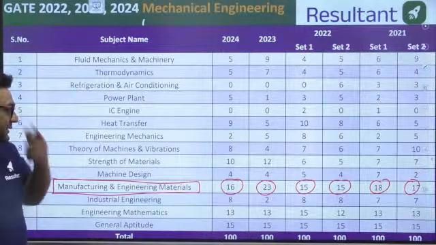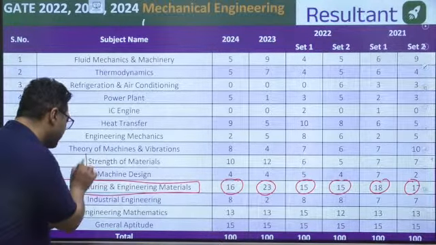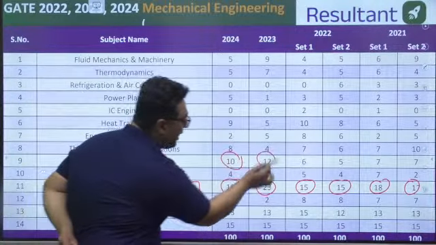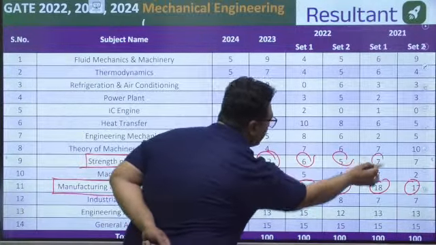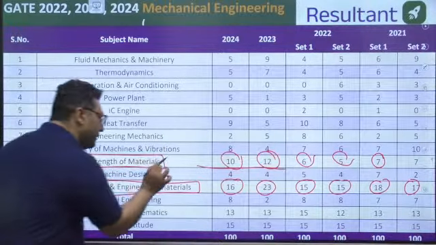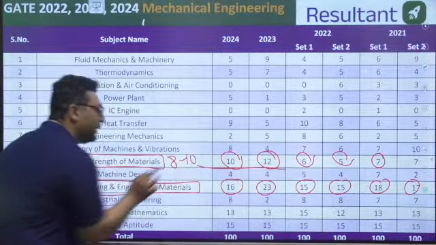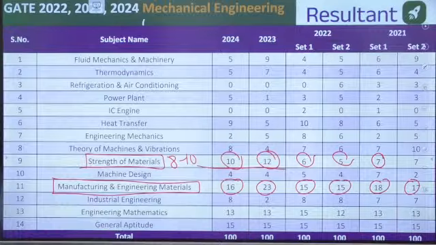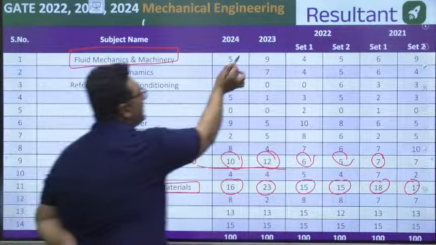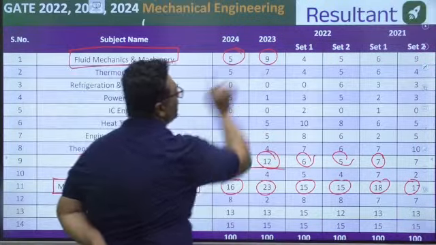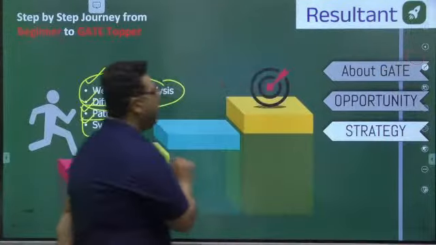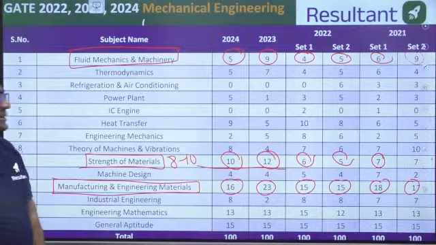After that, the second most important subject is strength of materials. You can see the weightage of 10 marks, 12 marks. Here it was 6, 5, 7, but generally the weightage is on the higher side. Generally you can expect 8 to 10 marks here. Similarly, we then go to fluid mechanics and machinery. This is the third important subject. You can see 5 marks in 24, 9 marks in 23, then 4, 5, 6, 9. Generally 8 to 9 marks are going to be there from this subject.